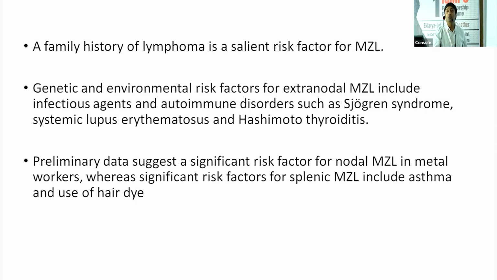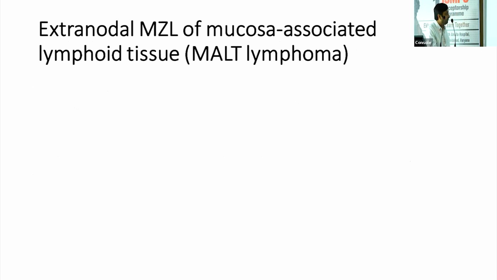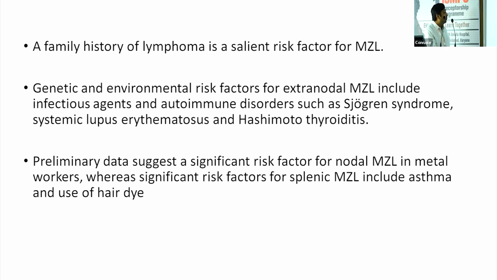And then of course there is a role of a genetic component. We all know about SLL and CLL that have a strong genetic background. In addition to that, the second lymphoma that comes into play is marginal zone lymphoma. So three important etiologies associated with marginal zone lymphomas are infections, autoimmunity, and the presence of genetic risk factors. So this I'll be talking about.